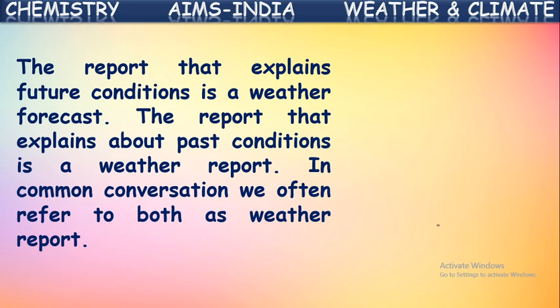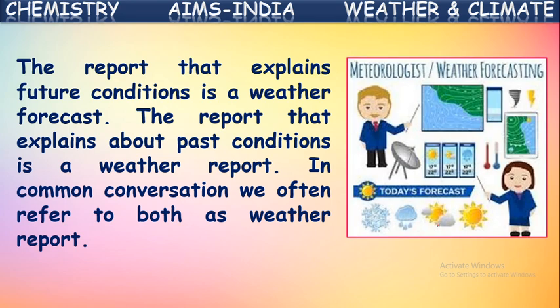The report that explains past conditions, already completed conditions, is a weather report. So a weather report is about the conditions which have already happened. A weather forecast explains future conditions. But in common conversation, we call both weather report. Actually, the one giving information about future conditions is the weather forecast, and the one giving information about completed weather conditions is called weather report.